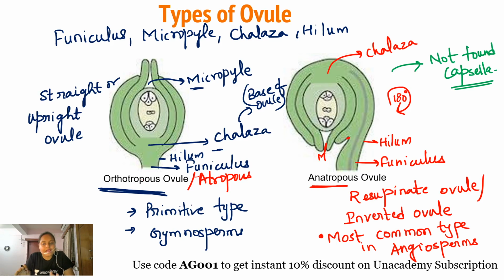So anatropous ovule, also known as the resupinate ovule or the inverted ovule, is the most common type of ovule. The body of ovule is rotated around the funiculus by an angle of 180 degree. Micropyle and chalaza are in a straight line, just opposite to each other. But despite being most common, it is not found in Capsella. Okay, I hope my point is clear.